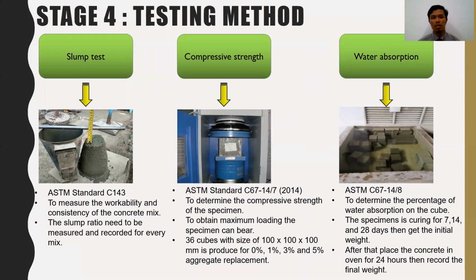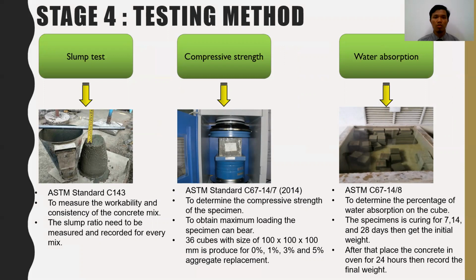For the first one, the slump test. For the slump test, I follow the ASTM standard C143. The function of the slump test is to measure the workability and the consistency of the concrete mix. The slump value needs to be measured and recorded for every mix.